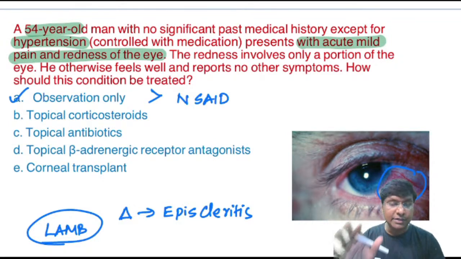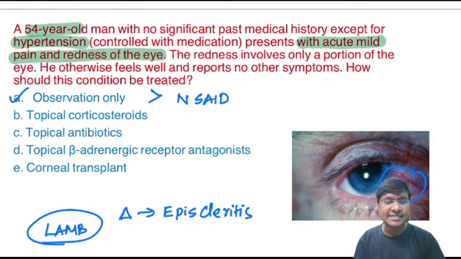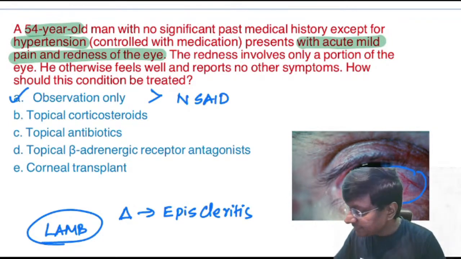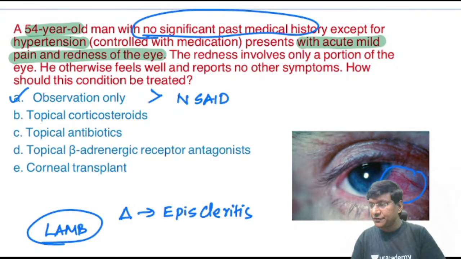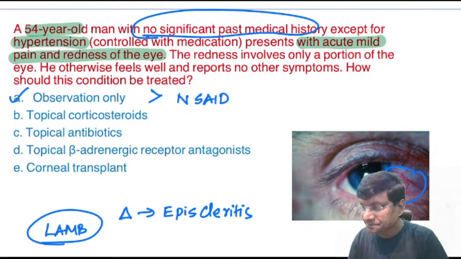If you have any doubt differentiating between episcleritis and scleritis, the best person to differentiate will be the ophthalmologist, right? The point telling you it is episcleritis is that the patient has hypertension but no other past medical history. So this is suggestive of episcleritis.